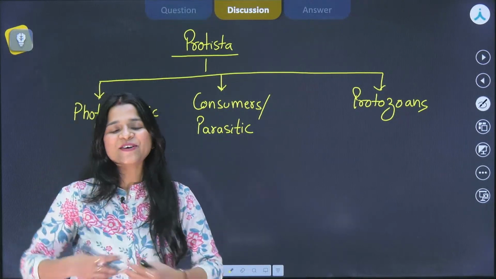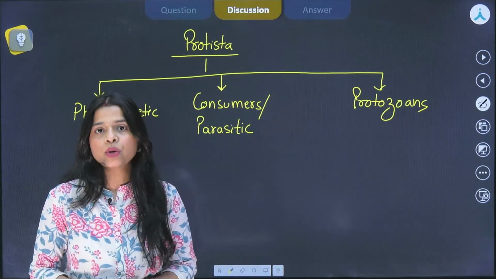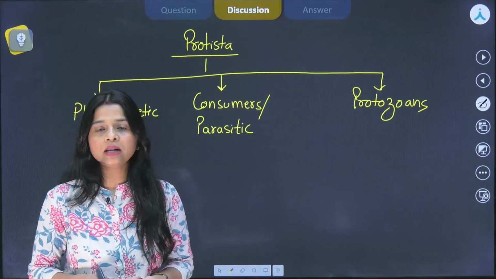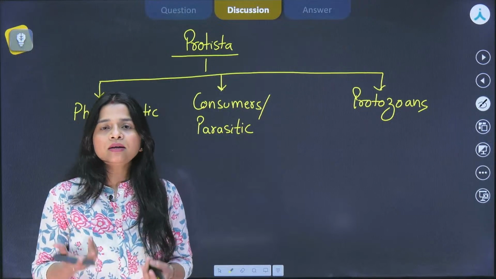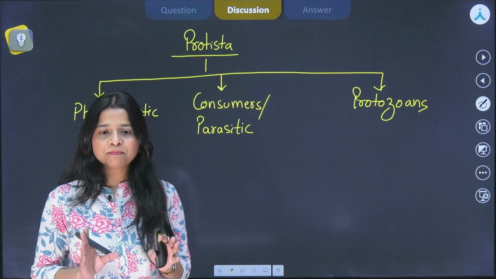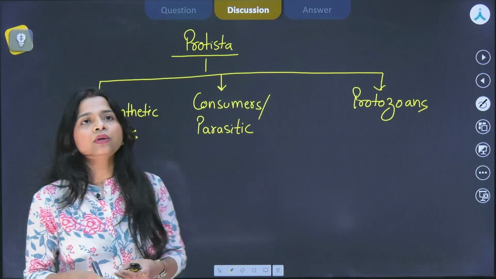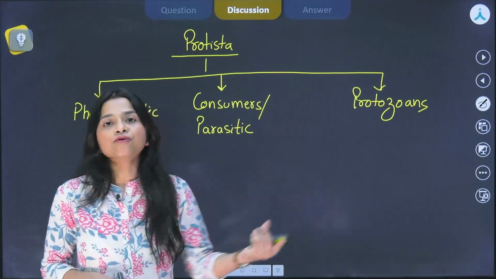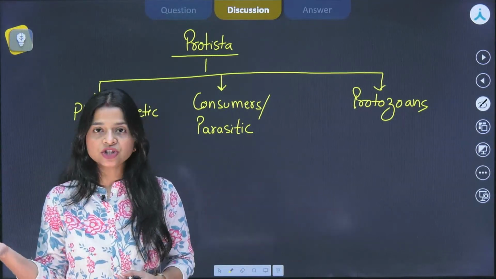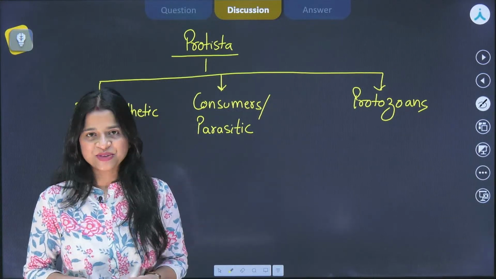I cannot discuss all of them elaborately over here, but do prepare your genetics well, do prepare your ecology well, and anyway the number of chapters are less. So, you should prepare properly for each and every topic. It has nothing to do with that this particular thing is important for boards. The pattern keeps on changing, the questions keep on changing. So, you have to prepare pretty much everything.